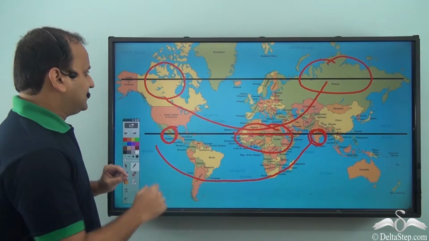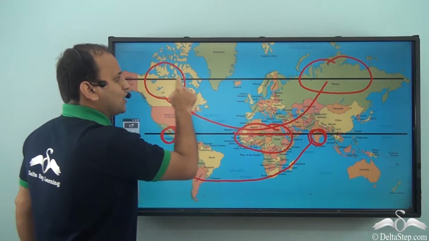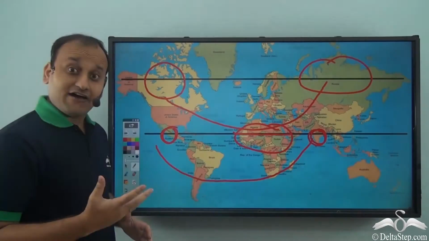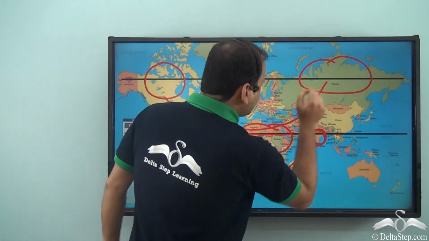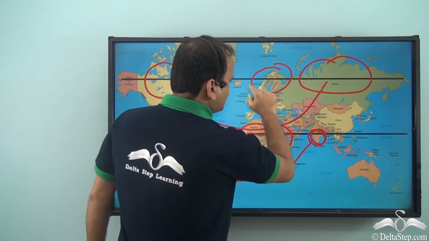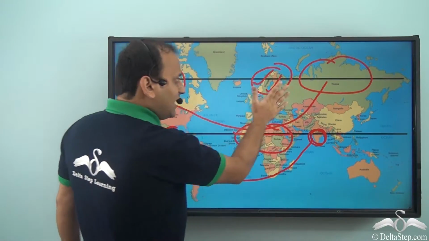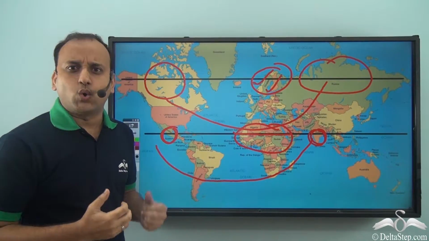So you see, different places in different parts of the world passing through a common line have similar types of temperatures. And not only these two countries, even these countries here, which are Sweden and Finland, even they have similar types of temperatures. That is, they are very cold.